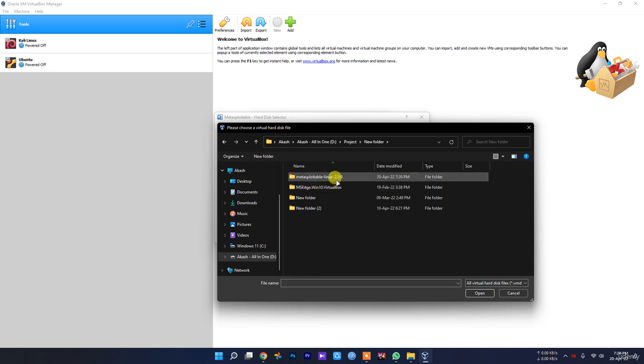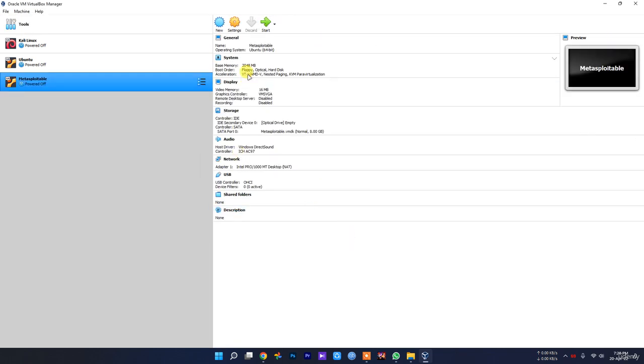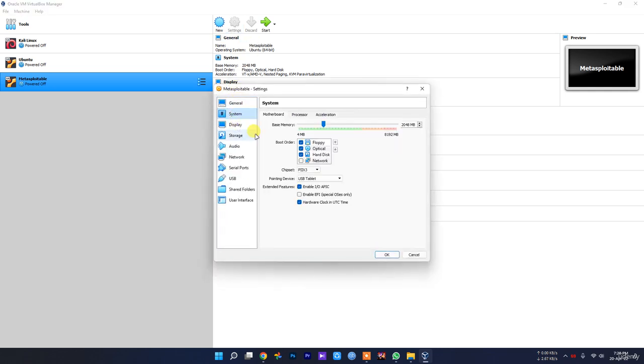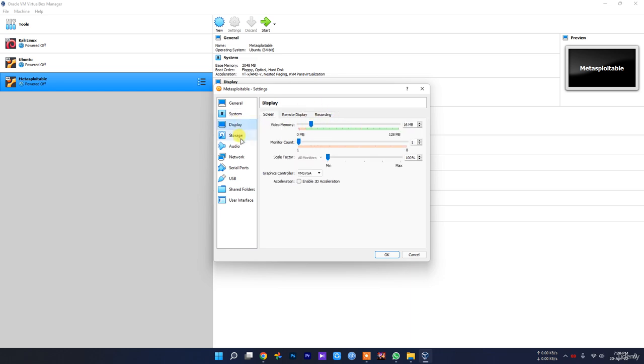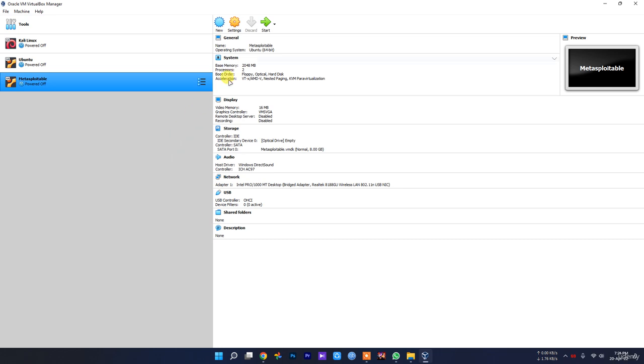Let's go to this folder, Metasploitable version 2, and select this. Now choose this, choose create. Let's change our settings and set our processor to 2. The green line is your maximum range, so make sure you choose the right one. I'm going to give it 2 processors, and going to give it a bridged adapter. Okay, now let's start our Metasploitable.